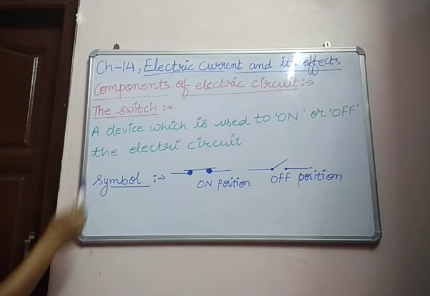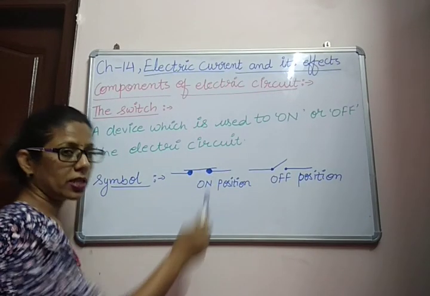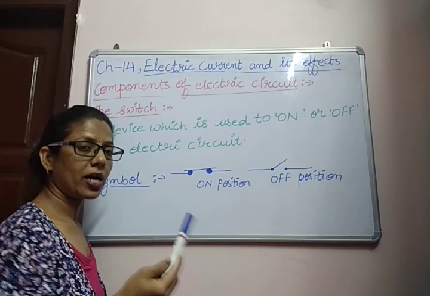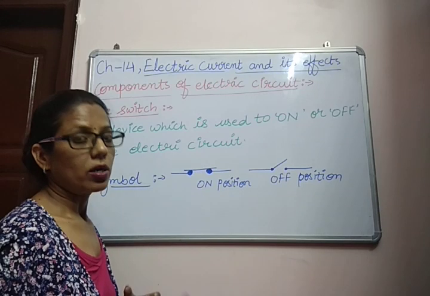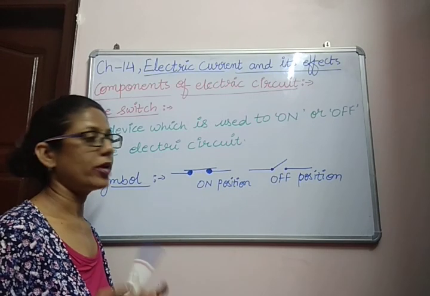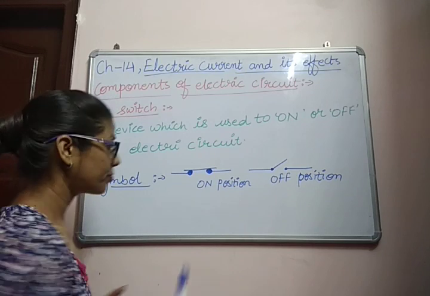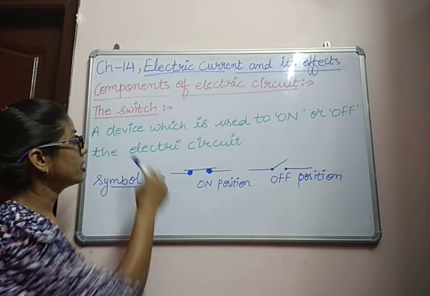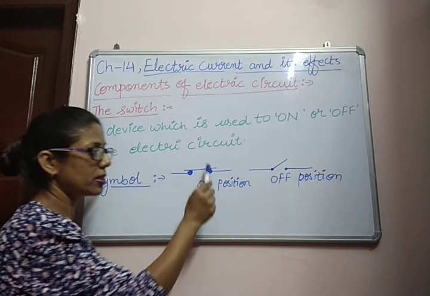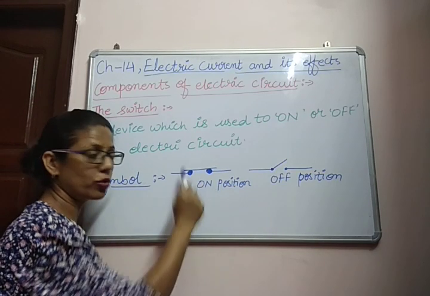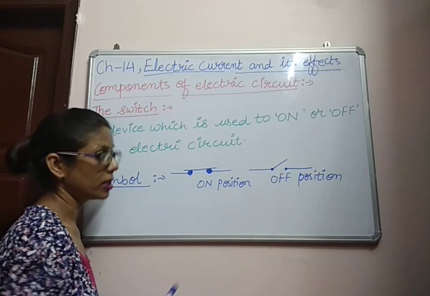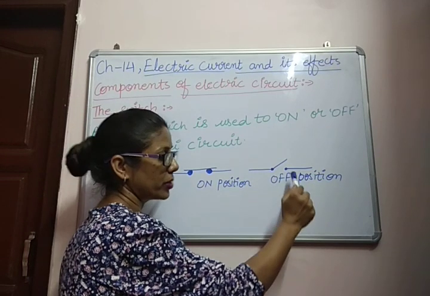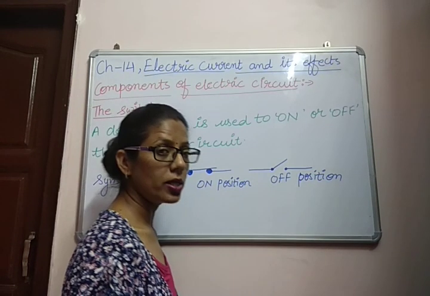Now the symbol of the switch. We can't use the actual picture of the components in the electric circuit, so we always have to use symbols. These are the symbols of the switch. This symbol shows the on position of the switch, and this symbol shows the off position of the switch.